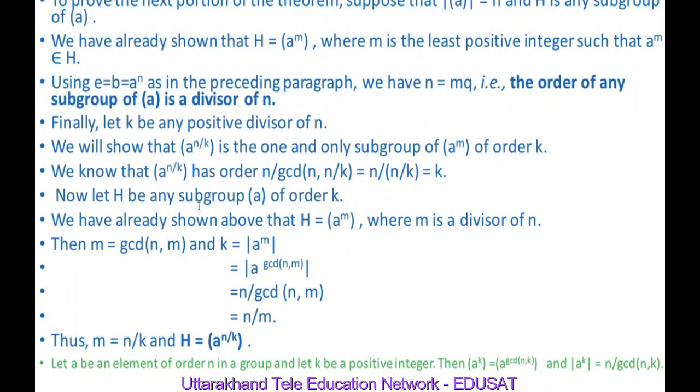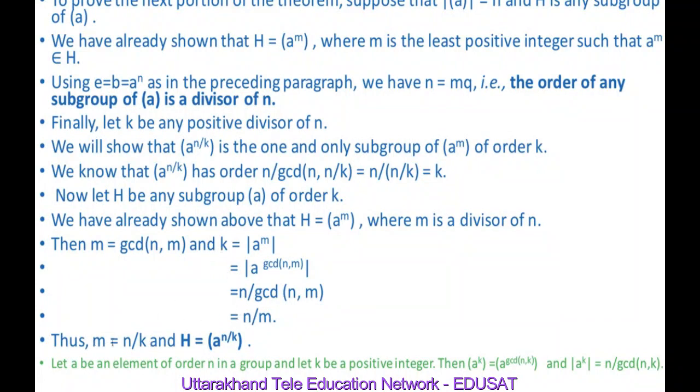Now let H be any subgroup of the cyclic group generated by A of order K. We have already shown above that H is equal to the cyclic group generated by A raised to power M, where M is a divisor of N. It means M is equal to the gcd of N and M. K is equal to the order of A raised to power M, and this is equal to the order of A raised to power gcd of N and M, because M is nothing but the gcd of N and M, and the order of A raised to power gcd of N and M is equal to N upon gcd of N and M, because the order of A raised to power K is N upon gcd of N and K. It means N upon M, because the gcd of N and M is M. So it means M is equal to N by K, because K is equal to N by M.